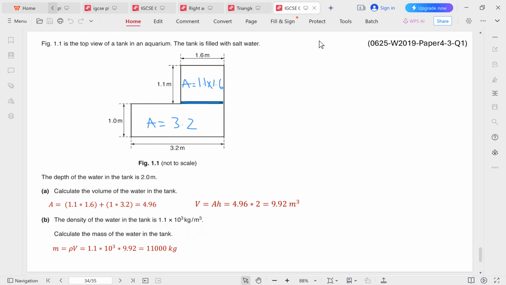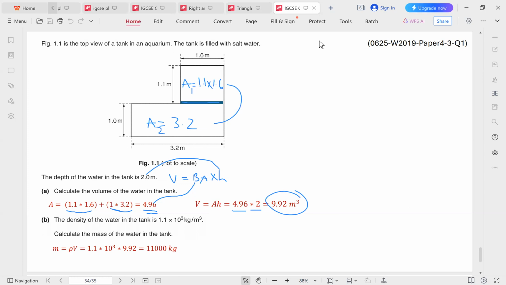Once we get that, we simply add them up. We add area 1 and area 2 together, and that gives us the total area of the shape. So the area is 1.1 times 1.6 plus 1 times 3.2. That gives us 4.96. And then we use the rule that says volume equals base area times height. This is the base area, and this is the height. So we get 4.96 times 2, which is 9.92.